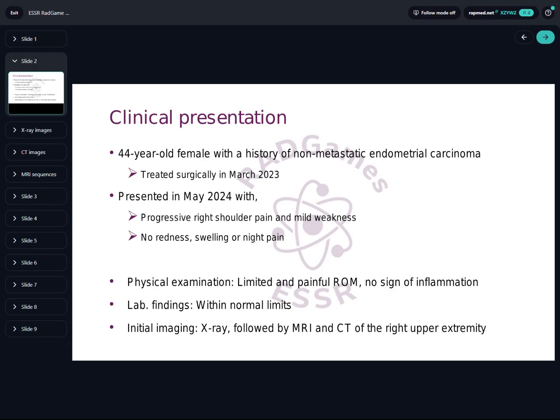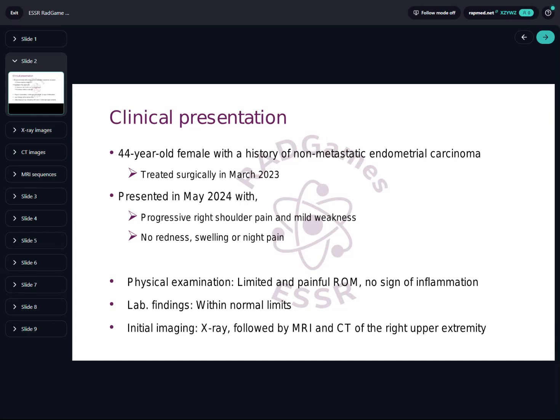The patient is a 44-year-old woman with a known history of non-metastatic endometrial carcinoma, treated surgically in March 2023. She presented in May 2024 with progressive right shoulder pain accompanied by mild weakness and movement restriction. Importantly, she reported no redness, swelling, or night pain, which might make an inflammatory or infectious process less likely.